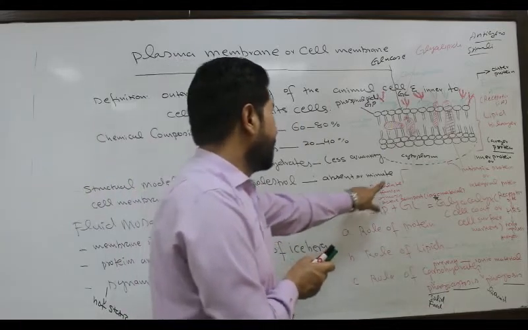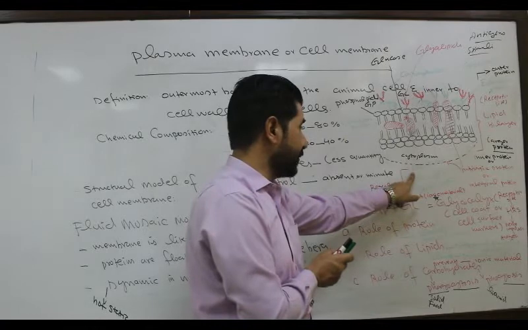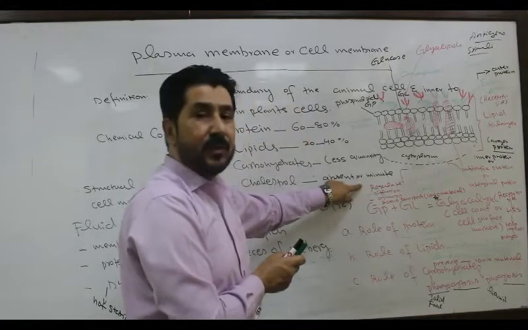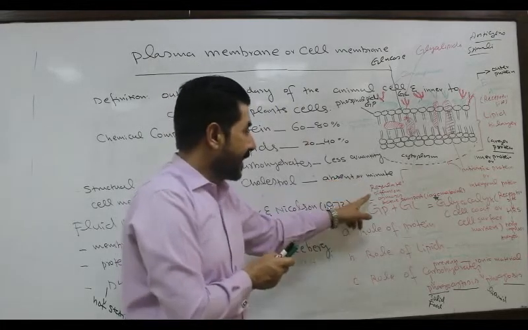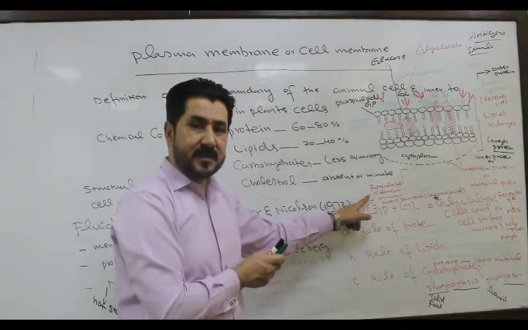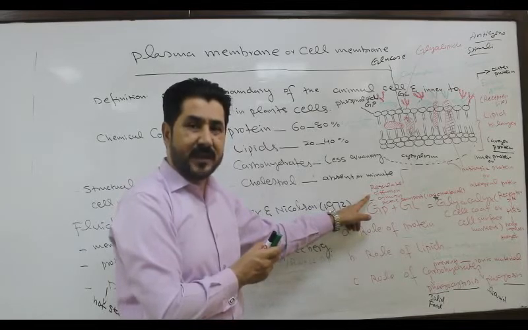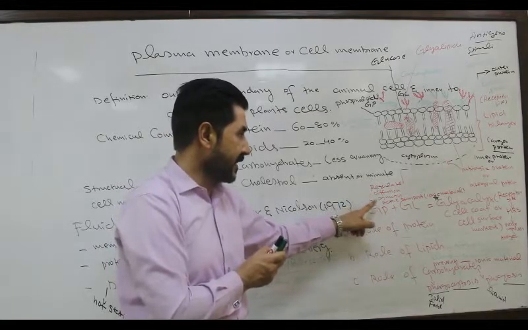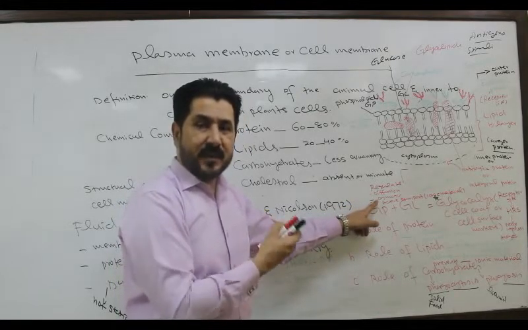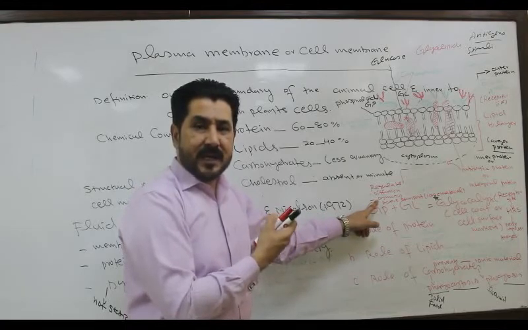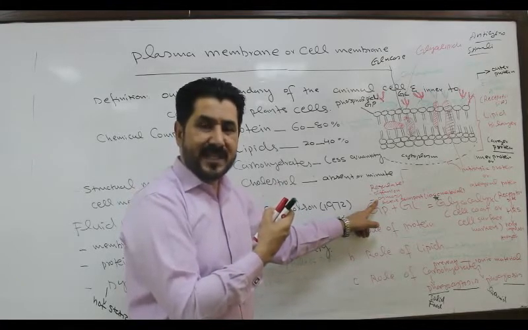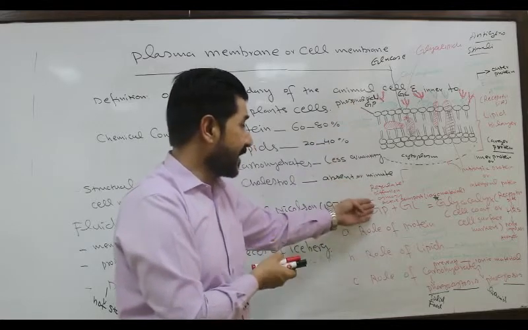Also the permeases, that is integral proteins, are involved in the regulation of movement of material by the phenomenon of diffusion, that is the movement of substances, ions or molecules from the region of higher concentration towards the region of lower concentration. Osmosis is the movement of material, ions or molecules from the region of higher towards the lower concentration through a semi-permeable membrane, that is the plasma membrane. This is called osmosis.